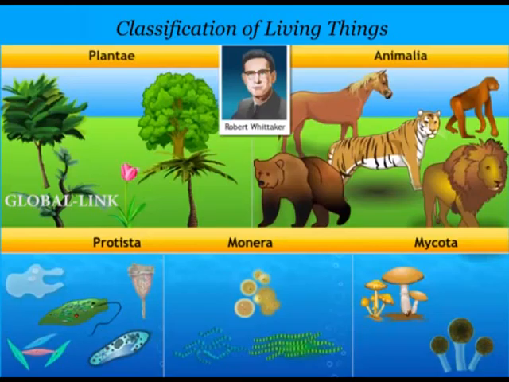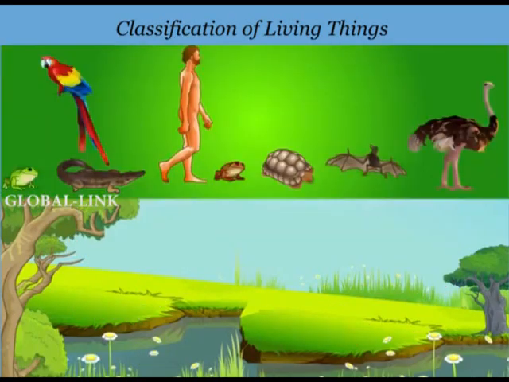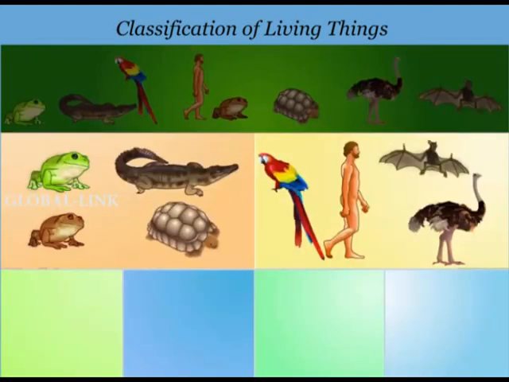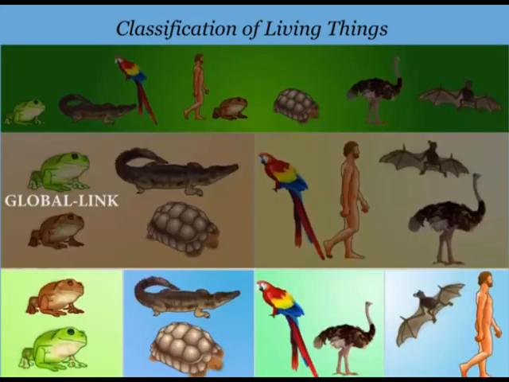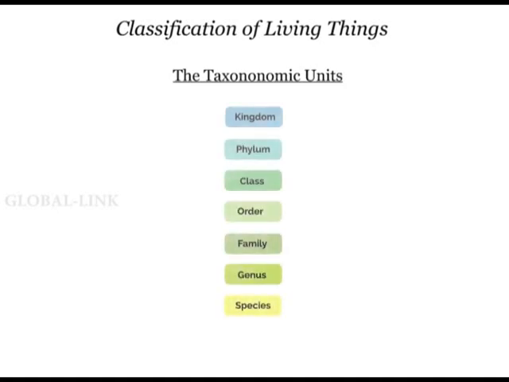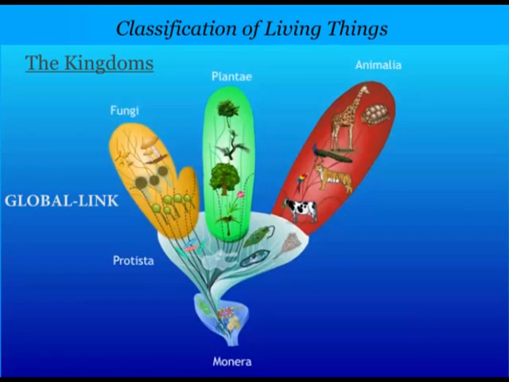In this classification, organisms are divided on the basis of characteristics into groups and subgroups. In the classification scheme, a hierarchy of groups is identified and proceeds from the highest and the largest, that is kingdom, to the lowest and smallest, the species. So we have 7 major taxonomic units. Let's look at the 5 kingdoms.